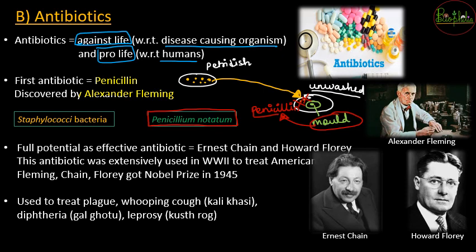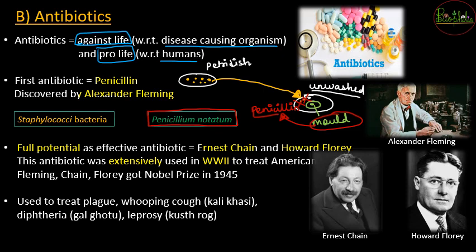So Alexander Fleming just discovered how this antibiotic works, but the full potential antibiotics that you get very easily now came because of two people, Ernest Chain and Howard Florey. These two people actually used this antibiotic extensively, and this extensive use was during World War II. In World War II, American soldiers used to get badly wounded and used to die. So during that World War II they used this antibiotic to treat the American soldiers.